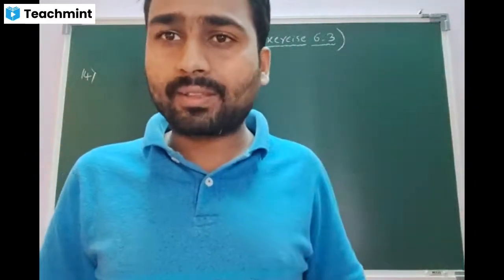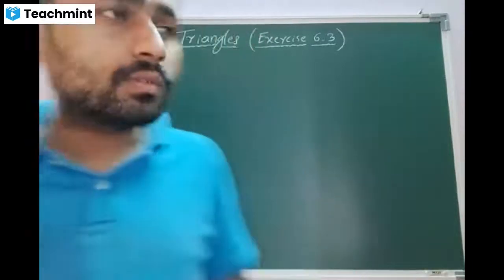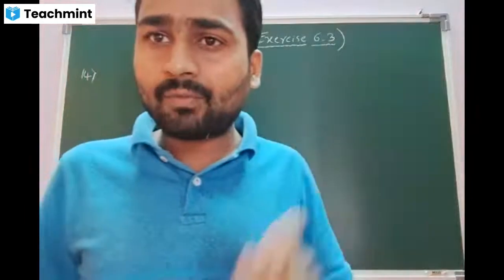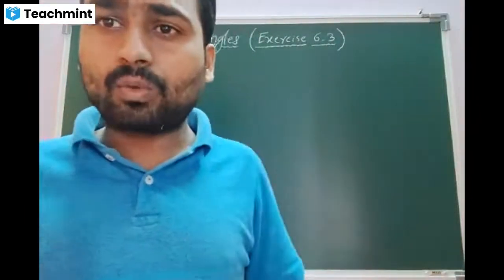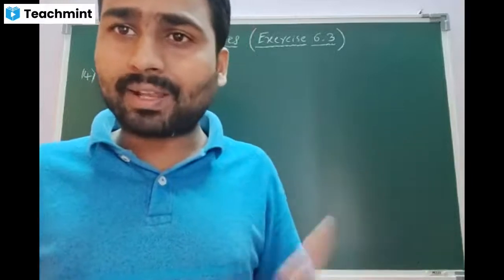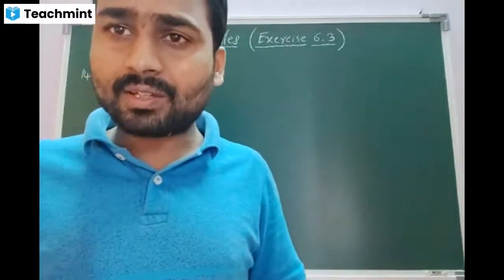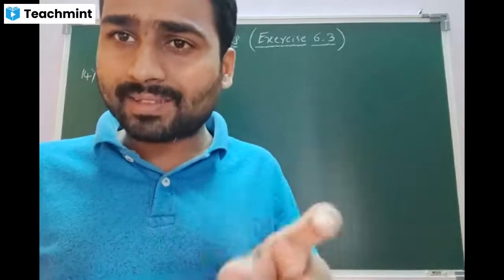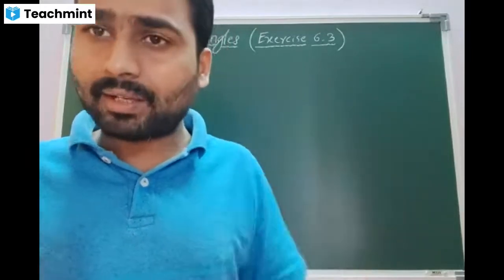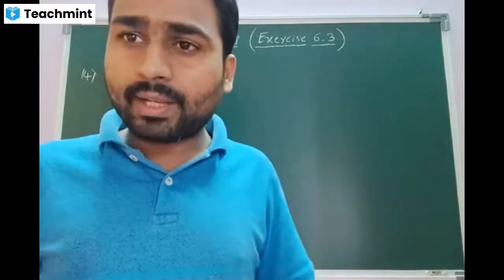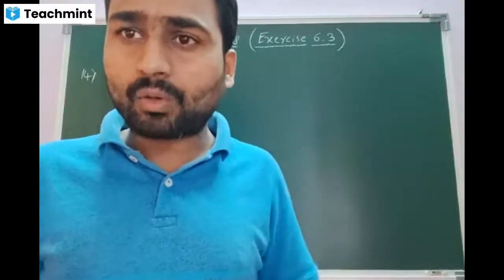Students, we are dealing with the exercise 6.3 of the chapter Triangles, which is based on the criteria for judging the similarity of two triangles. Many of the questions we have done in this particular exercise. In this session, two more questions we are going to solve and we are going to wind up the exercise 6.3 today. Is that clear, beta? Yes, sir. Okay, without delaying, let me begin with question number 14.